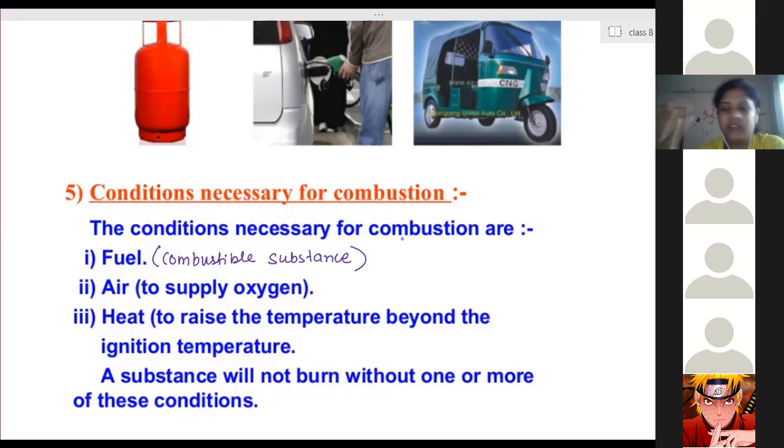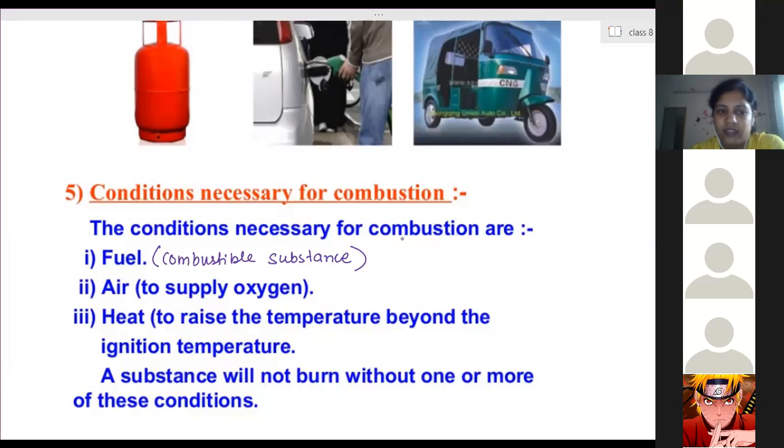Even if a person catches fire, for him we use blankets. We tell him to roll into the blanket, or we cover him with wool blankets. Wool is a bad conductor of heat energy, so it will not allow heat energy to enter, meaning the temperature will not increase.